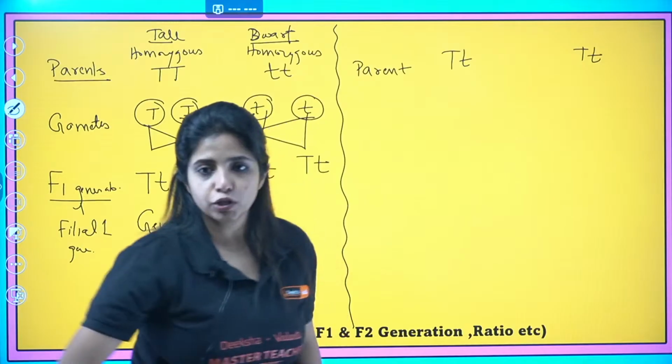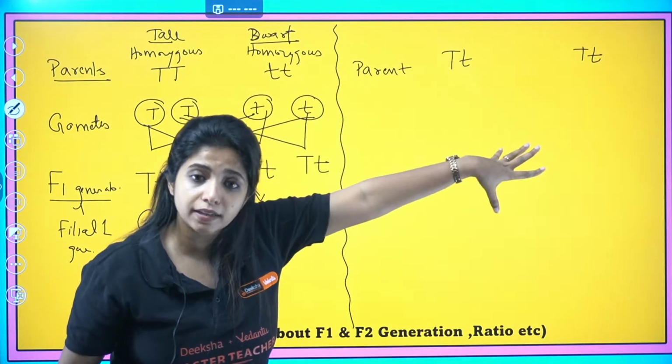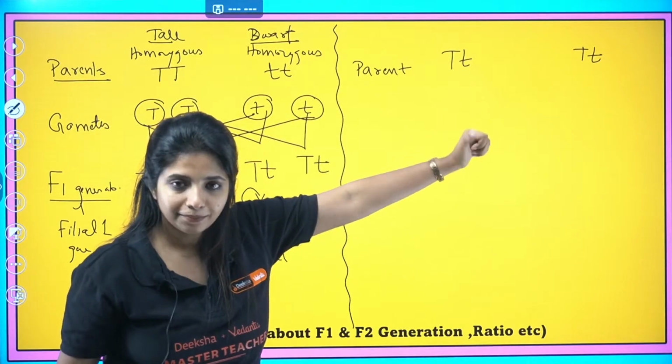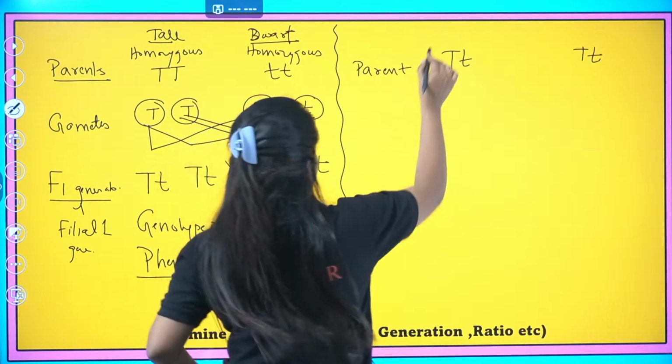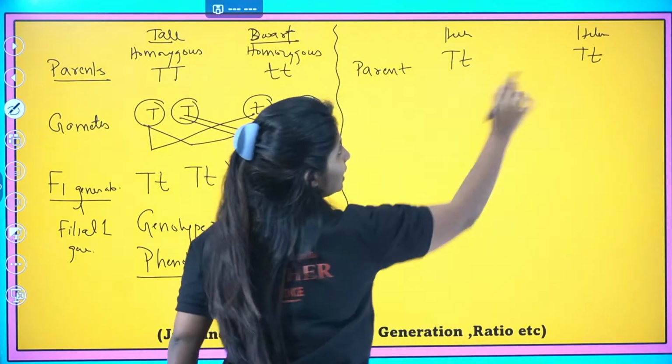Is it homozygous or heterozygous? The parents which are there, are they homozygous or heterozygous? Any idea? Homo or hetero? Heterozygous. Perfect. Both of them are going to be heterozygous. Why? Because both the alleles are different over here.